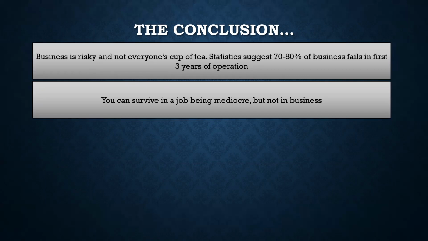However, you can survive in a job being a mediocre person. You can be below average and still survive in a job. You will also get promotion maybe later, but you can still survive in a job, but not in business. We have seen market leaders going out of business, for example Nokia, or there was a point of time when Kodak used to dominate the market for photography, but right now they are not existing. Motorola has gone out of business. So if you are mediocre, if you are not improving, you will be destroyed in business, right?